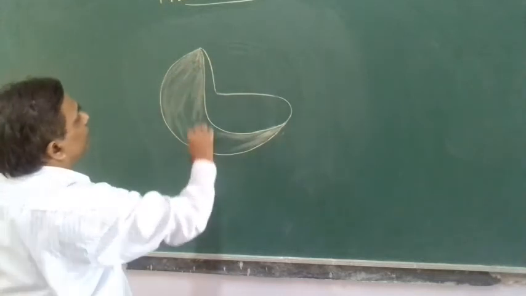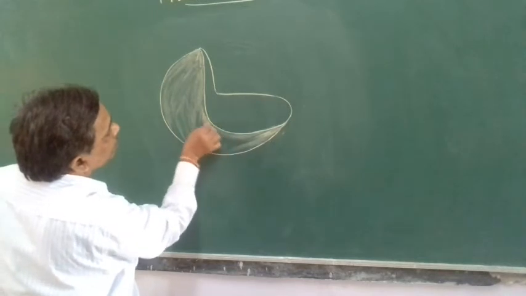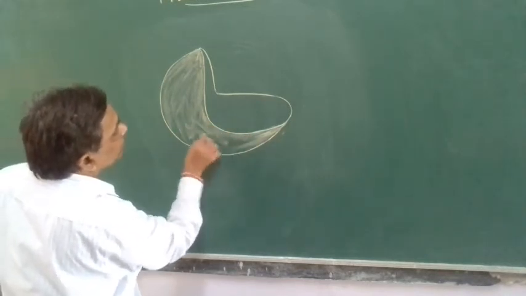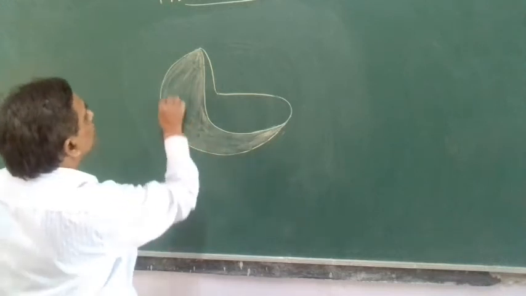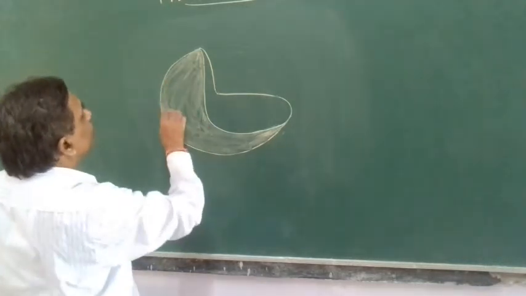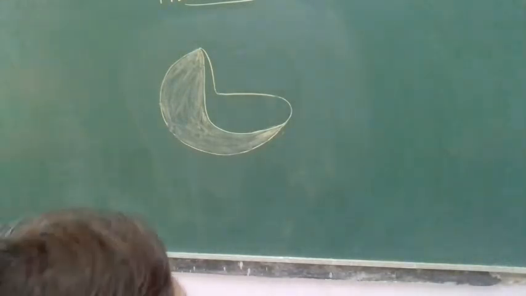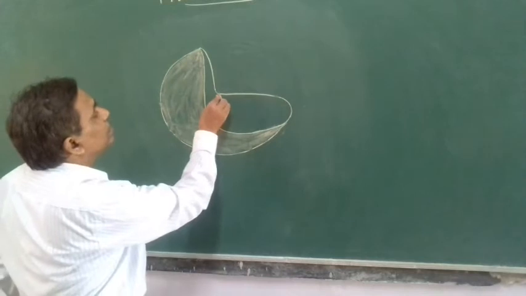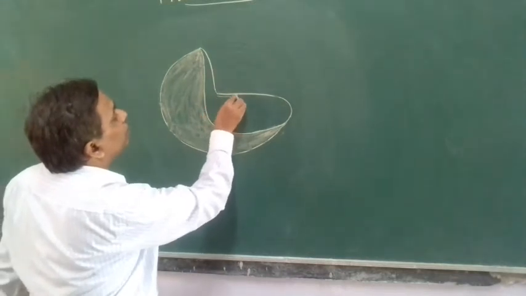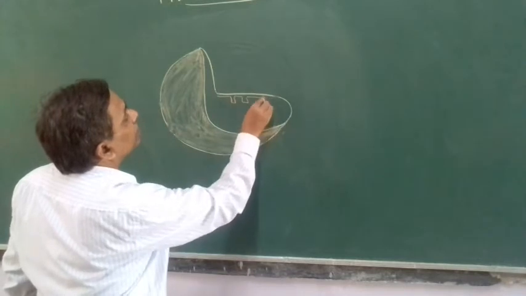But internally, this mitochondria contains folding. The inner membrane forms folding, and this inner membrane undergoes infolding and forms cristae.